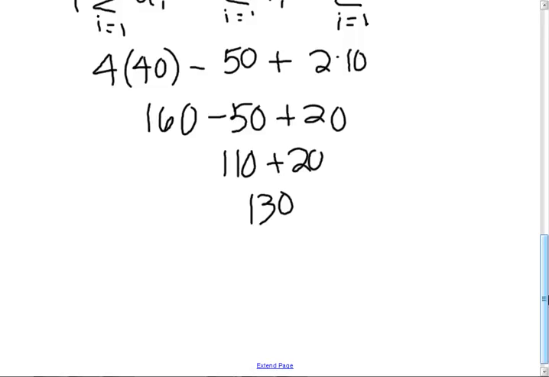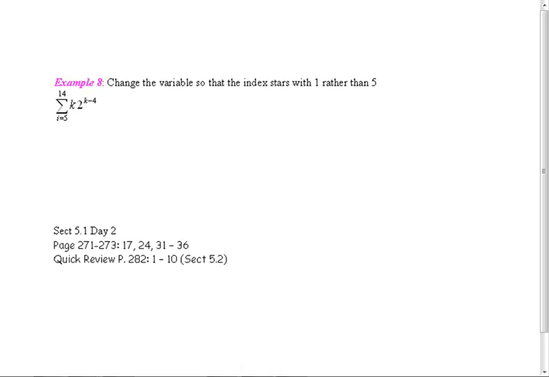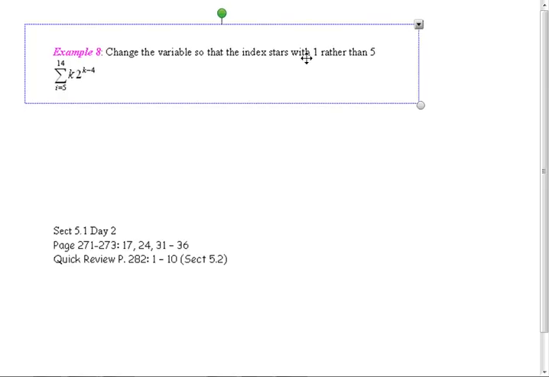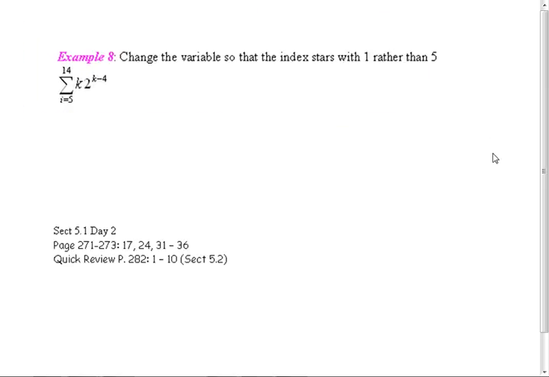There's one last problem that you don't have to do, but we'll go ahead and do it just to show you an idea here. And it says, I want to change the variable, and there's a typo on here, unfortunately. Kind of major, actually. This is k equal to 5. So if you were to write out what this is in a sum. Oh, yours says, okay, mine's got the typo. Let's fix it someplace.